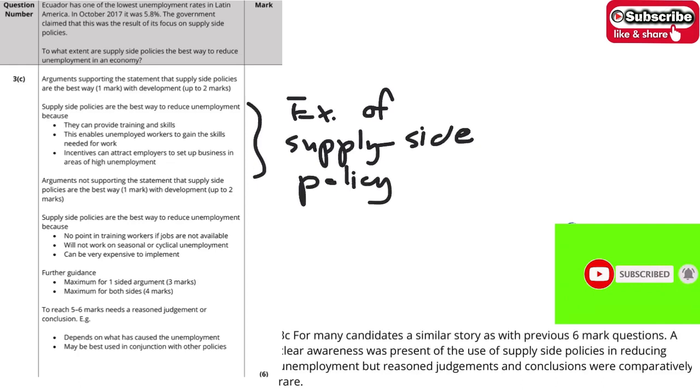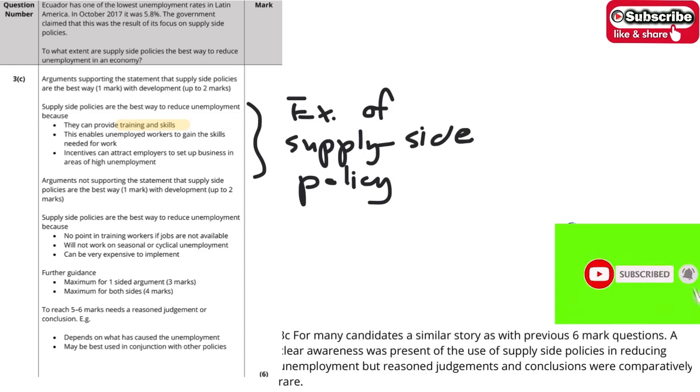As you can see in the marking guidelines, there are some examples like training and skills. This is one of the examples of supply side policy. Next, we can talk about how the provision of training and skills helps the unemployed workers gain the skills they need.